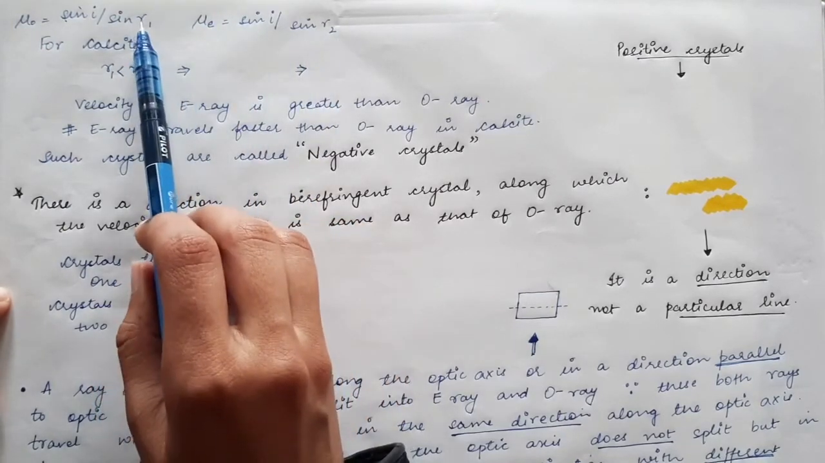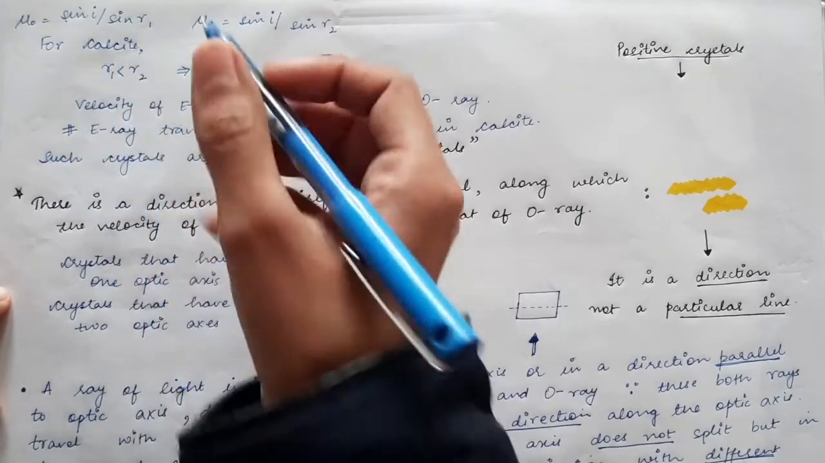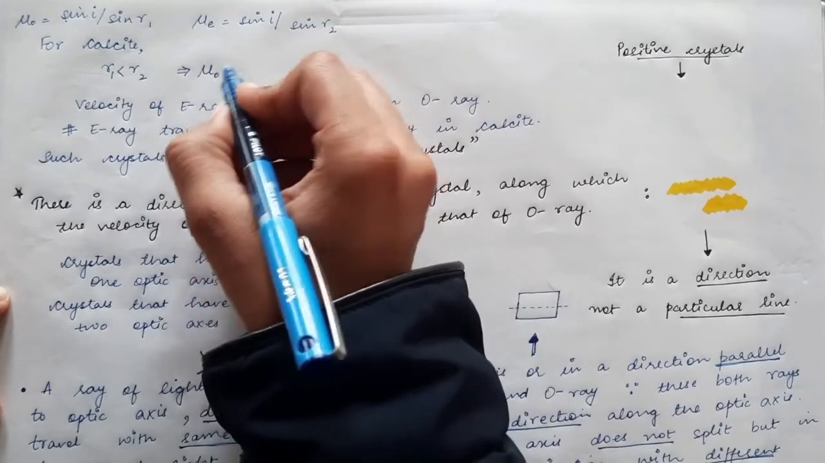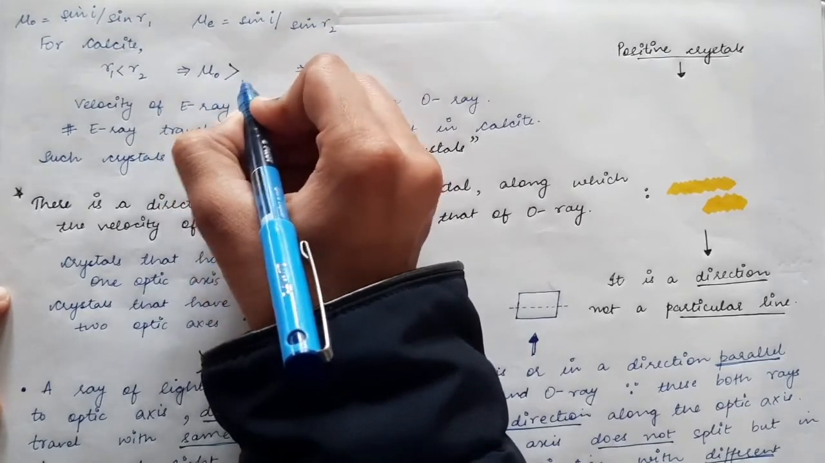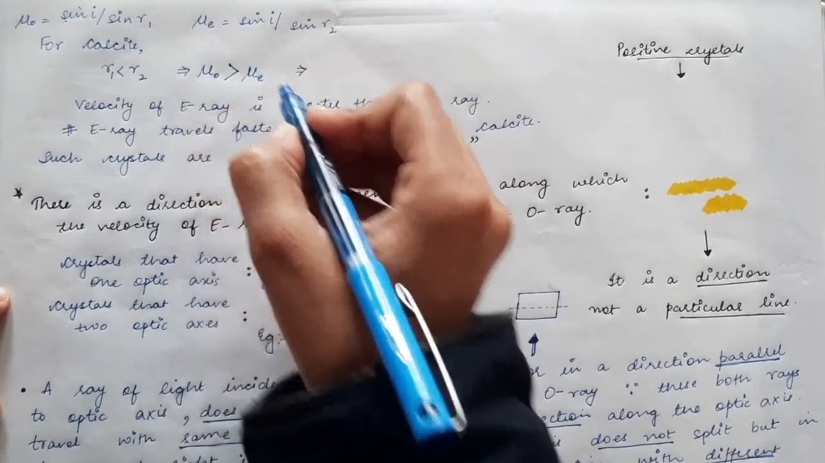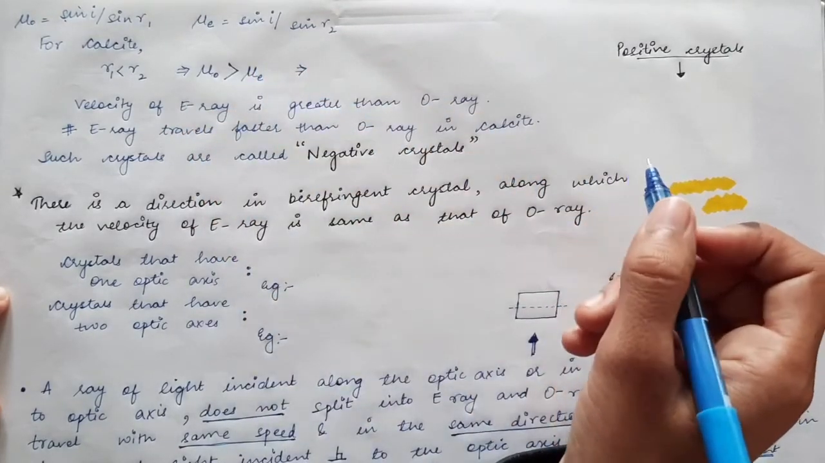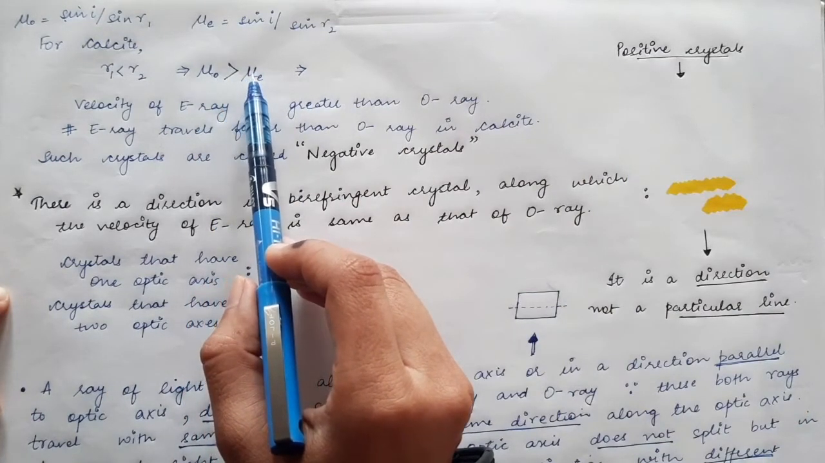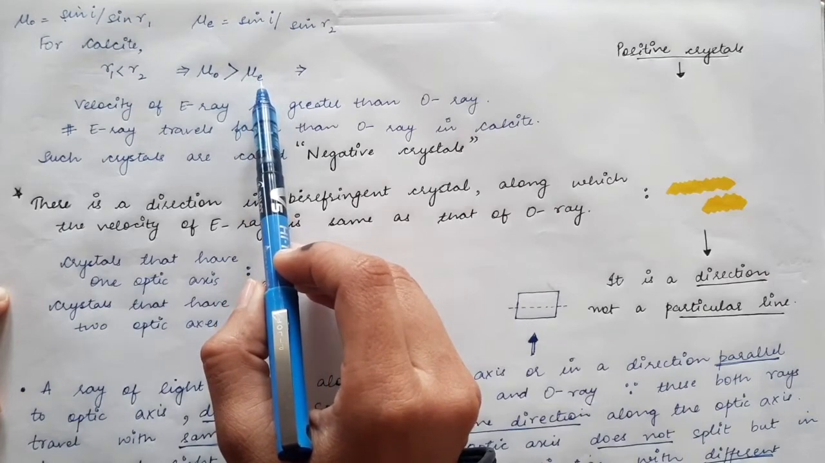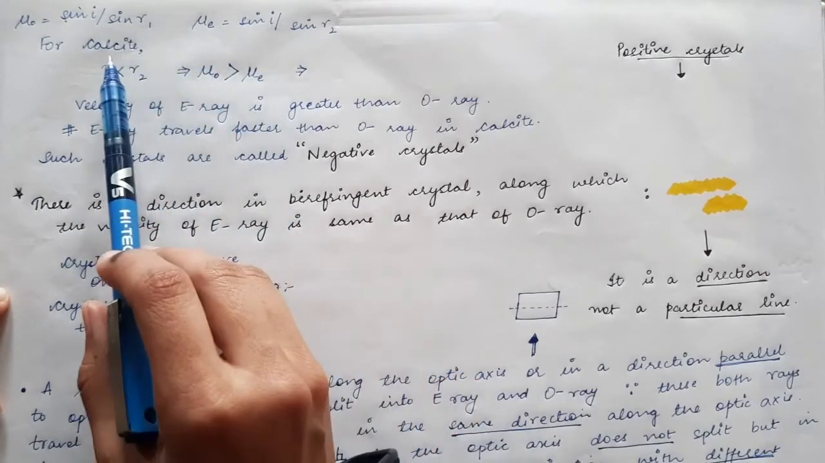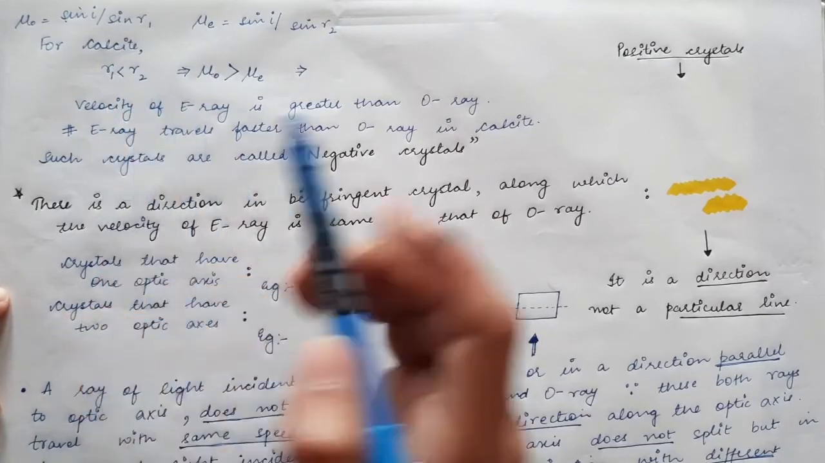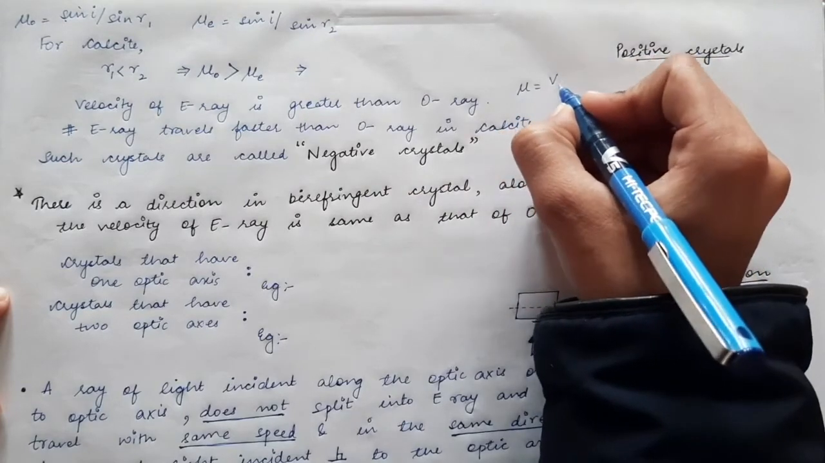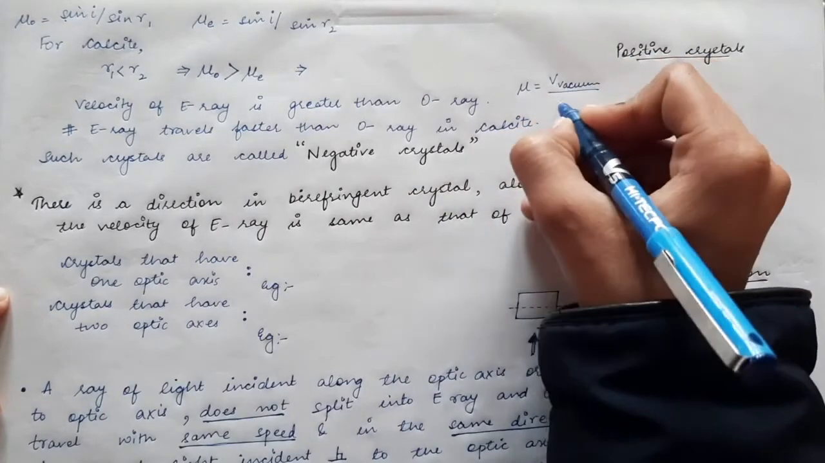So if R1 is less than R2, this implies that the refractive index for the ordinary ray inside the calcite crystal is greater than the refractive index for the extraordinary ray. The refractive index for the ordinary ray is greater than that for the extraordinary ray inside the calcite crystal, because for calcite crystal R1 is less than R2. And we also know that the refractive index is given by the velocity of light in vacuum divided by the velocity of light in the medium.